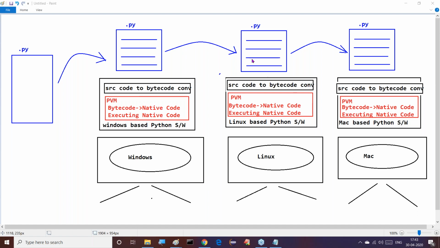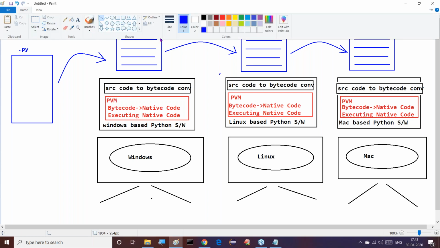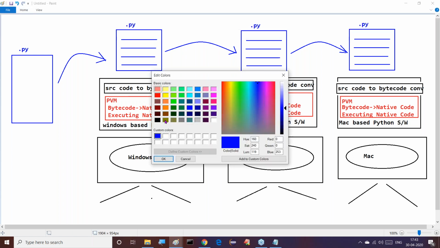Python is a platform independent programming language. Good. Now I'm asking one question here. Observe this clearly. Inside the PVM, one more point I'm telling you. Inside the PVM, please recognize this.